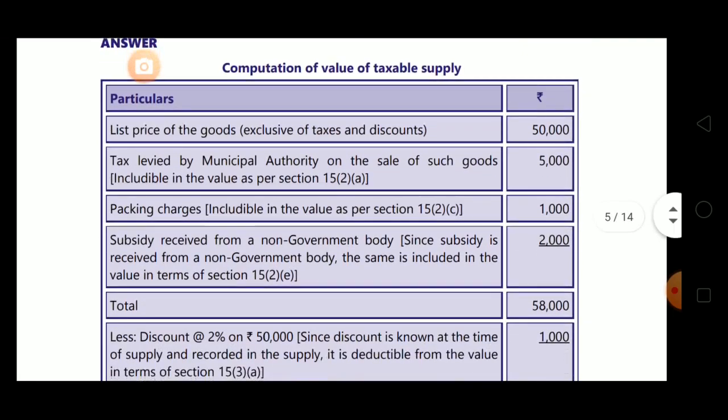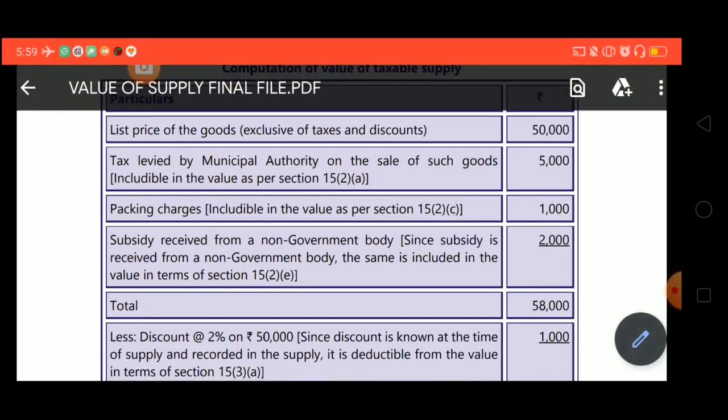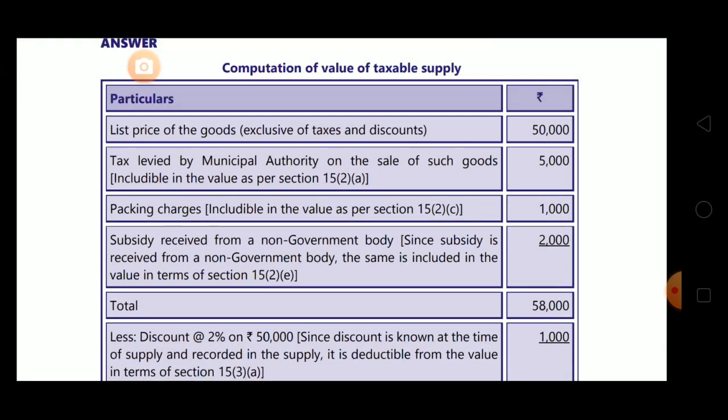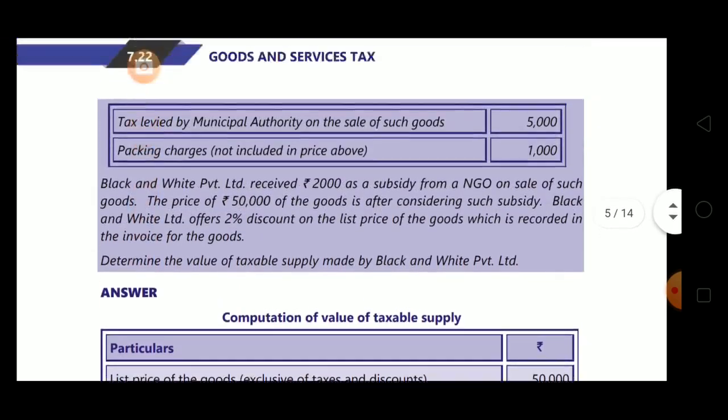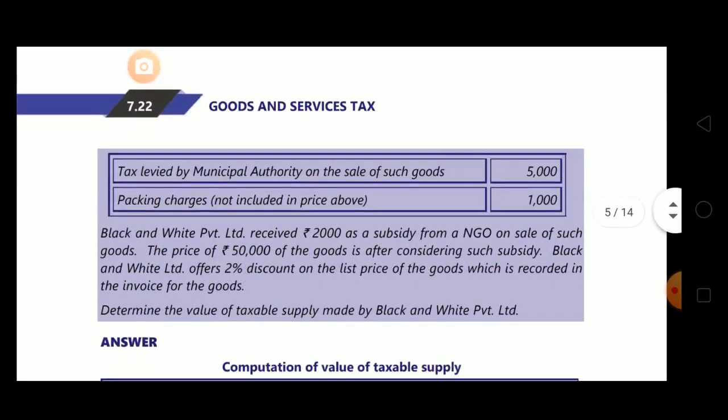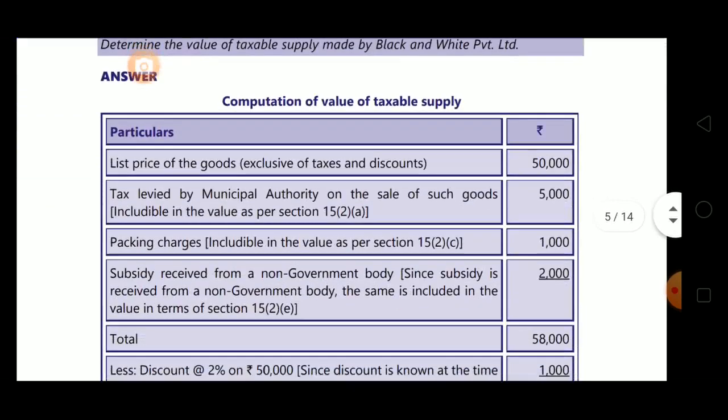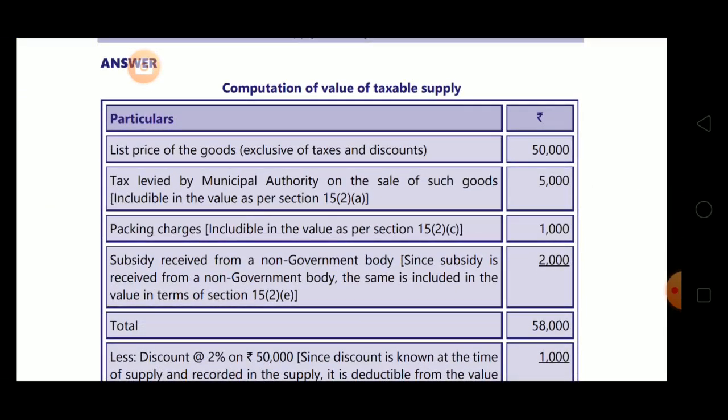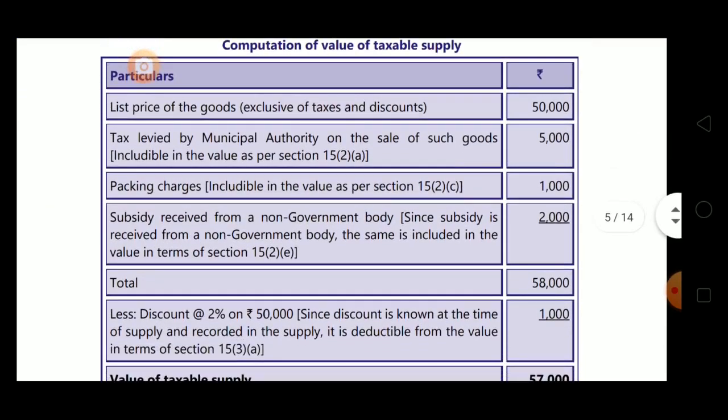Now subsidy received from non-government body. Since subsidy is received from a non-government body, the same is included in the value in terms of section 15 subsection 2 clause E. So we have added this. Is anything left? We have taken list price, municipal authority taxes, then packing charges, subsidy. Now total comes to 58,000.